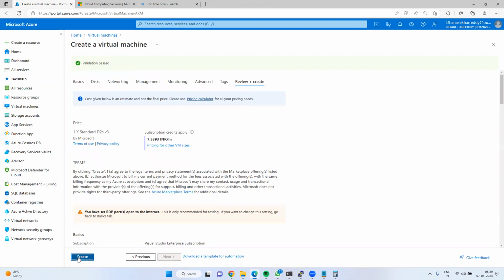The moment you submit, the request will reach the Azure data center. First, it will provision the network-related services, then host the operating system. Then finally, your system will be booting up.